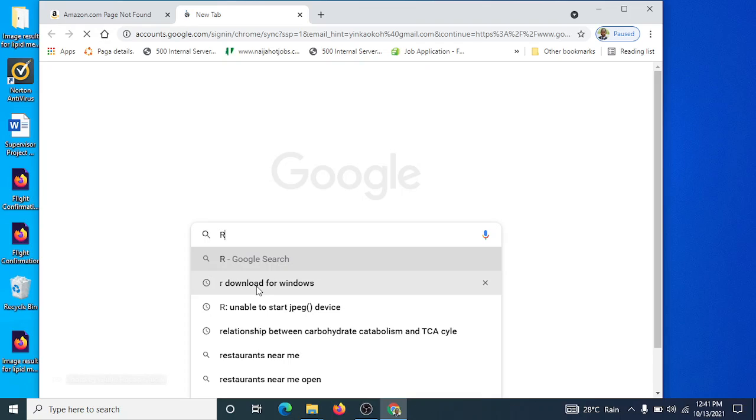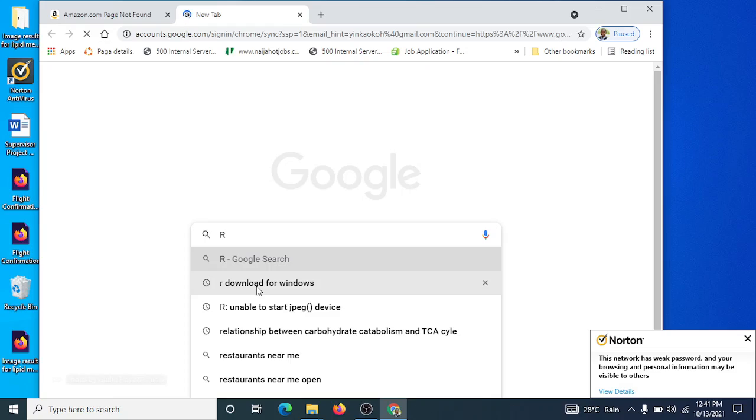Depending on your OS, if you are using Linux, Unix, Ubuntu, or Mac, you download the one that is compatible with your OS. But for me here, I'm using Windows, so I click on R download for Windows.